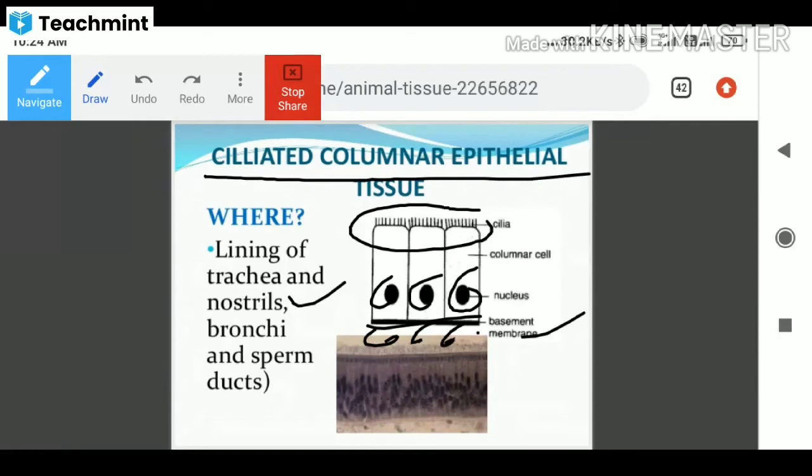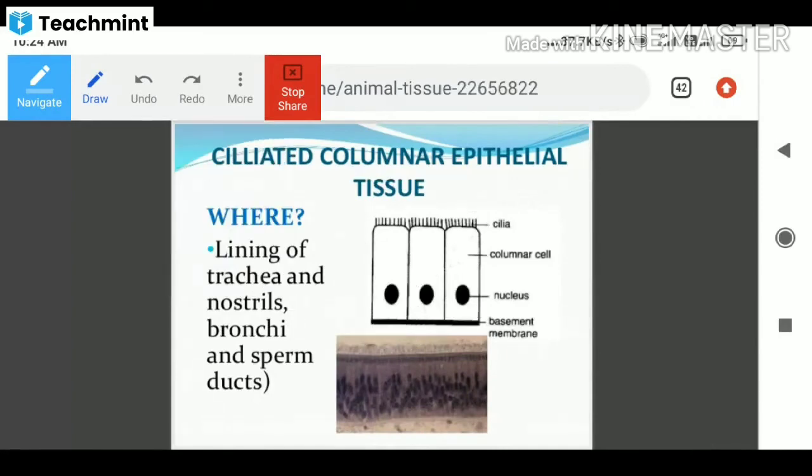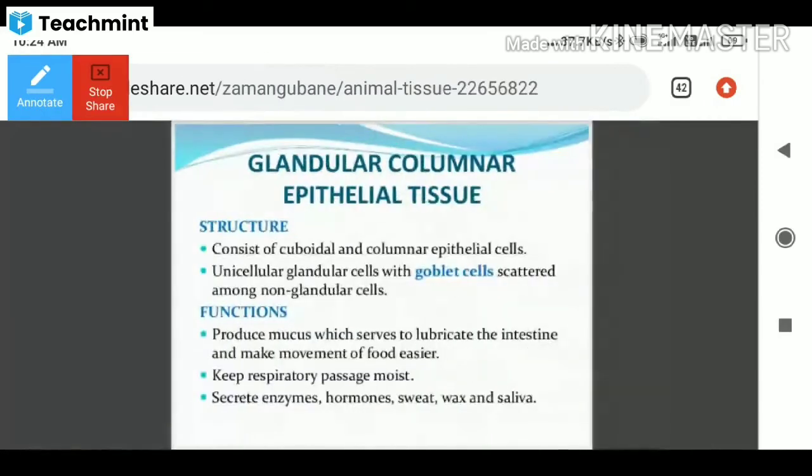Sperm ducts, that is epididymis, vas deferens and vasa efferentia, are the ducts of the male reproductive system, and in the female reproductive system the oviducts are present. So the walls of the sperm ducts and oviducts are composed of ciliated columnar epithelial tissue. It is very important to remember the examples. And then we will see another type, glandular columnar epithelial tissue.